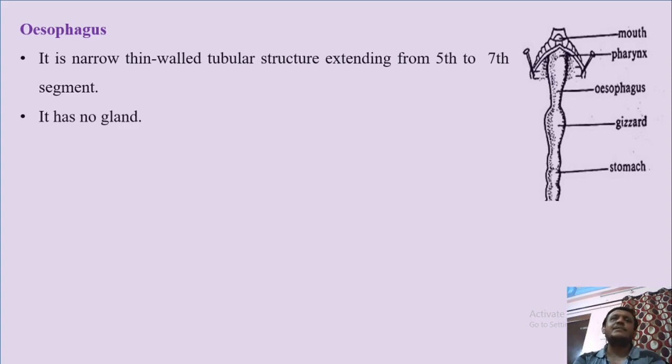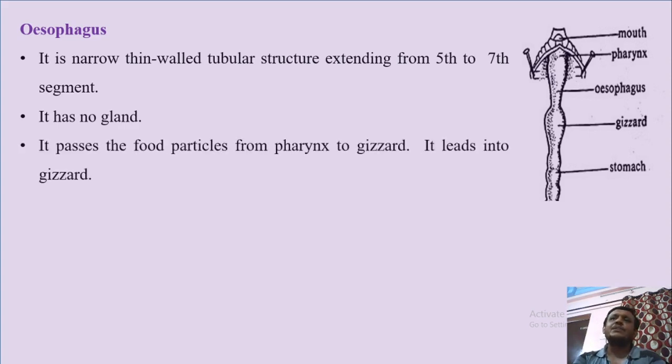It only functions to pass the food particles from pharynx up to gizzard. As it is simply a tube with no gland, it simply passes the food from pharynx up to gizzard, and posteriorly it leads into gizzard.